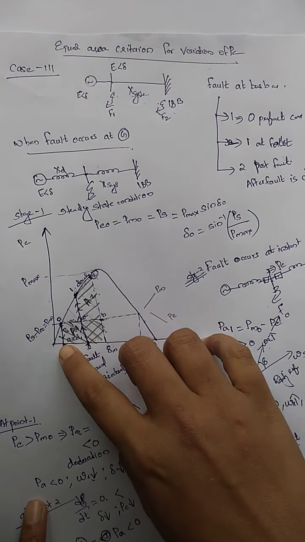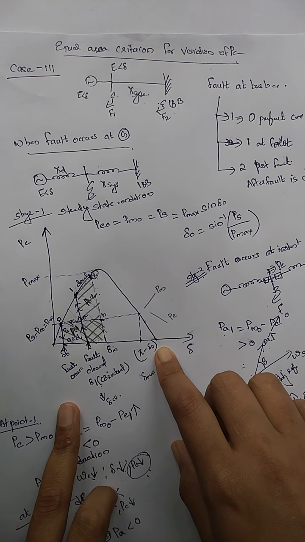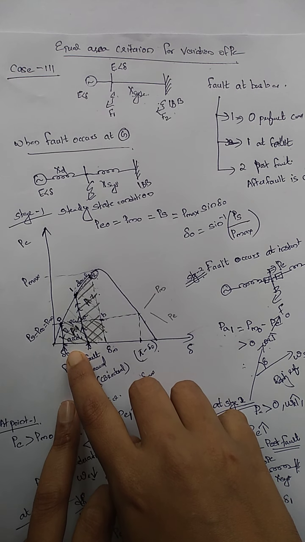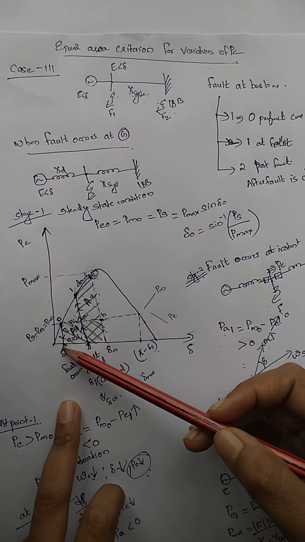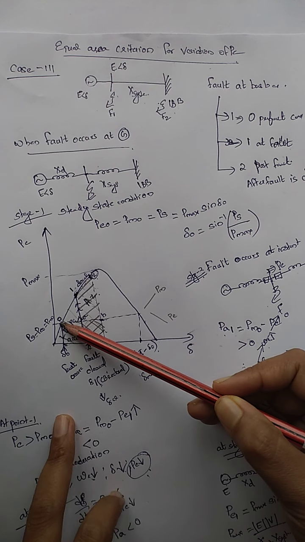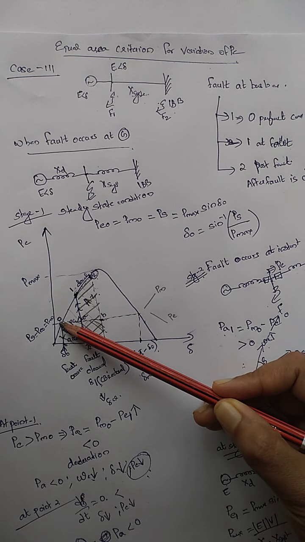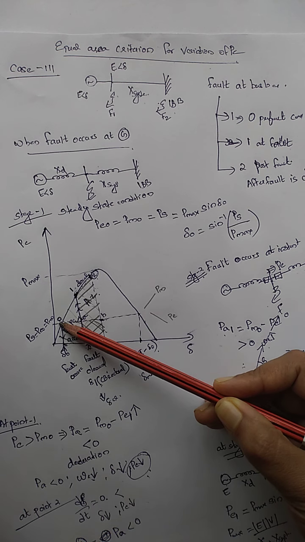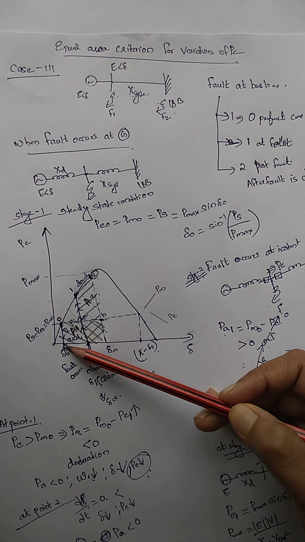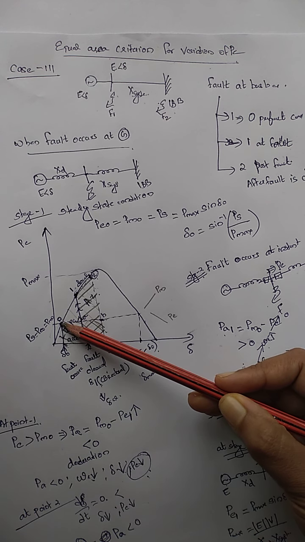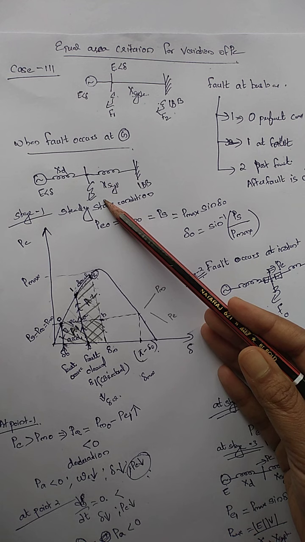So what will happen, with the help of the power angle curve, I am drawing the power angle curve. At angle delta 0, there was no acceleration, no deceleration, and the rotor was rotating at a constant speed at a rotor angle delta 0. This was the point. So at this point 0, my fault occurred.